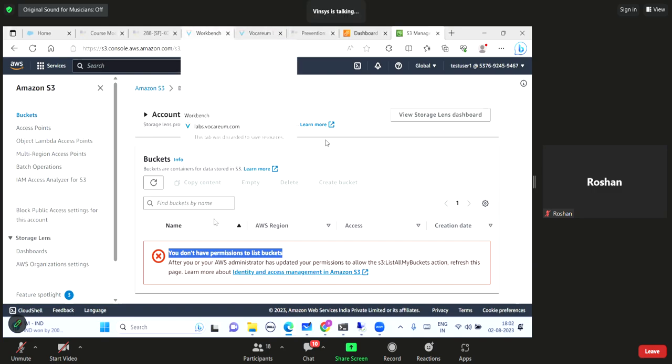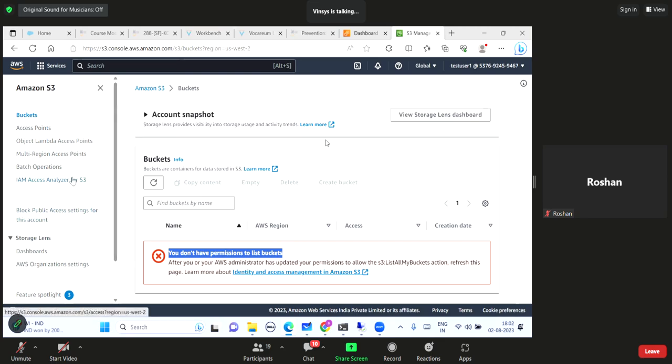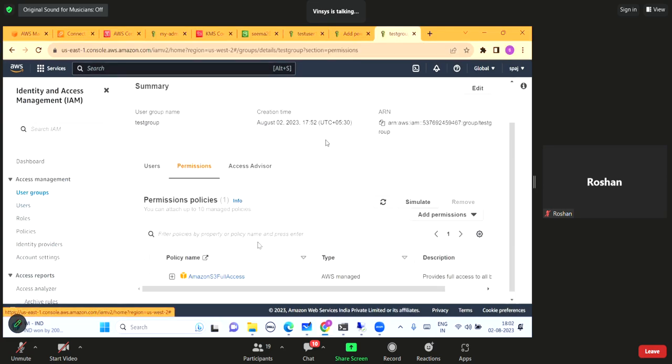So we created the user, we created the group, and we have attached the policy to the group. One more thing I want to elaborate today, that this is always a good practice, definitely, that you create the group and add user to the group. This is the best practice. But permissions can even be assigned to the users directly.